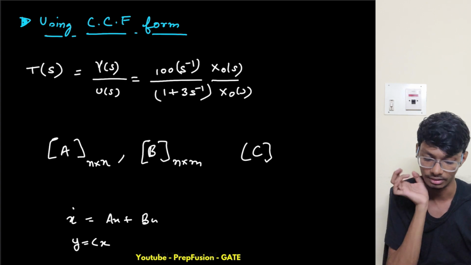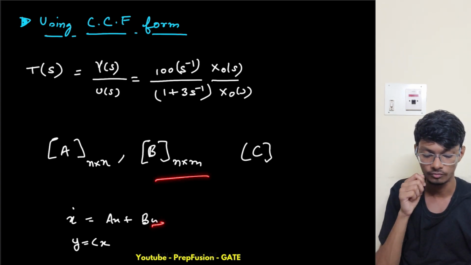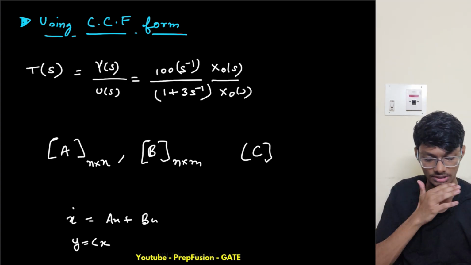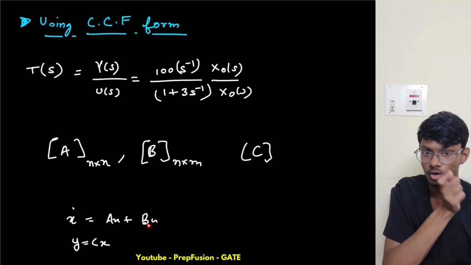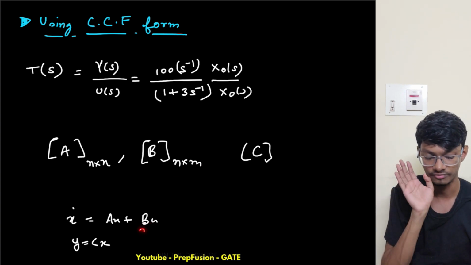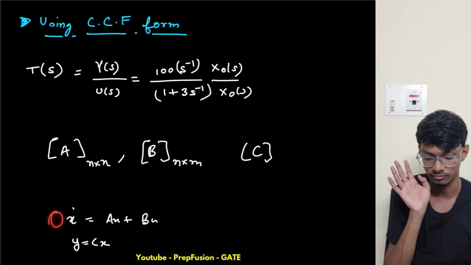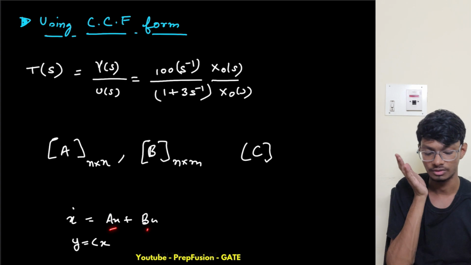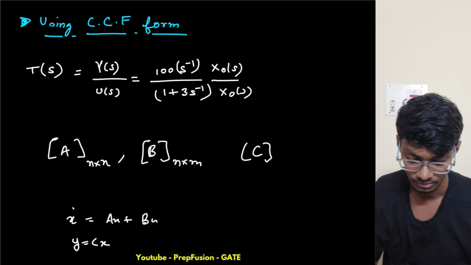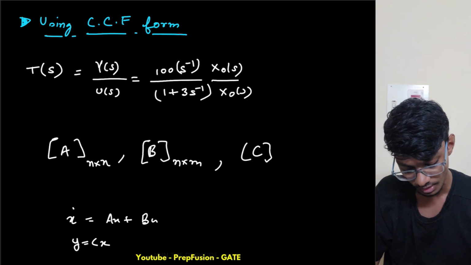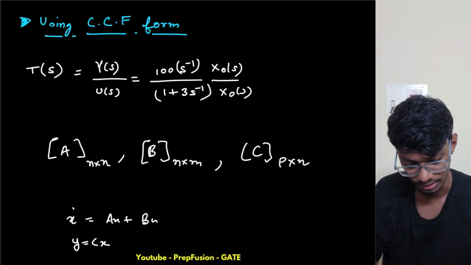Like this you remember. For B, it is Bu, so what is U? U is a column matrix of m cross 1. So the number of columns of B will be m, and the number of rows will be n. The number of rows is fixed for both A and B, but the number of columns will vary depending on what it is multiplied with. So this is A and B, and C is P cross n.